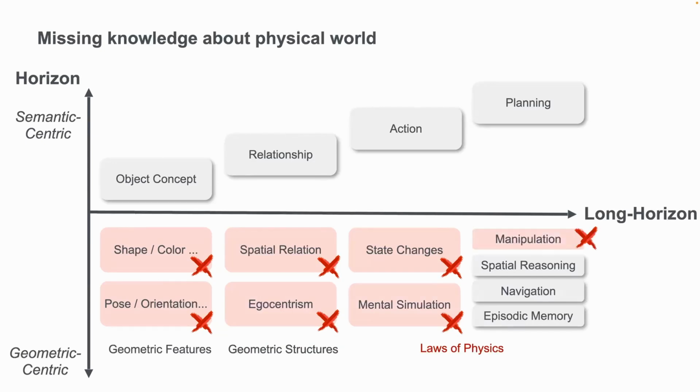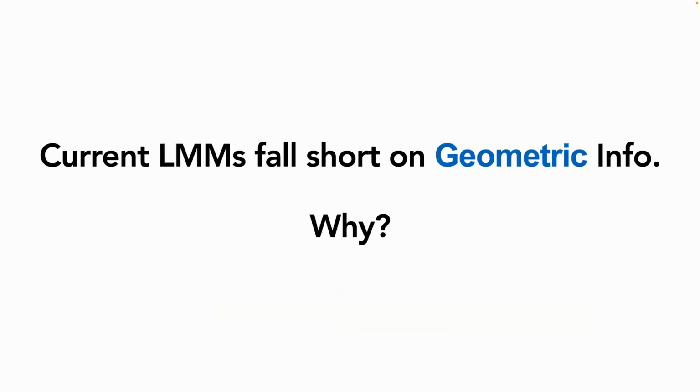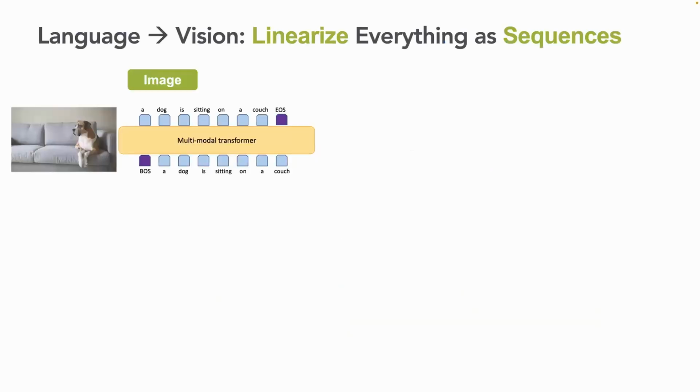And also understanding the world transition to do manipulation, and trying to build the spatial reasoning to compose the spatial memory and do navigation tasks and episodic memory tasks. So this actually centered on geometric information understanding. And we try to first see why this geometric understanding is bad.